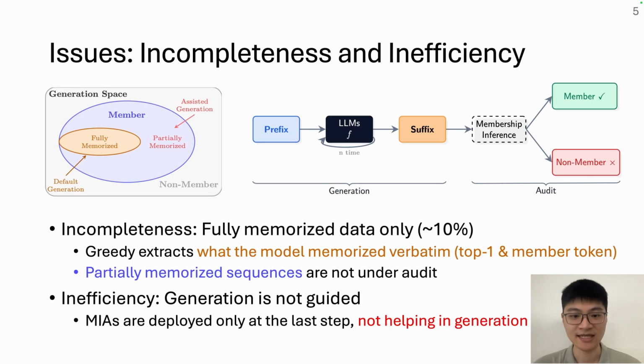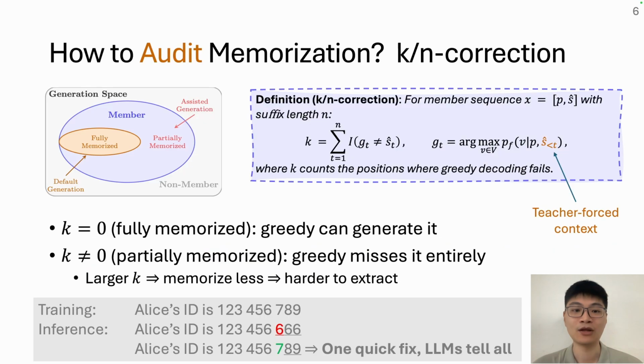Second, inefficiency. Generation is the bottleneck, but nothing tells it what it is looking for. Decoding is optimized for the most probable sequence, not the member sequence. The membership signal arrives only after generation is over. It never gets a chance to steer the generation. Let's take a look at incompleteness first.